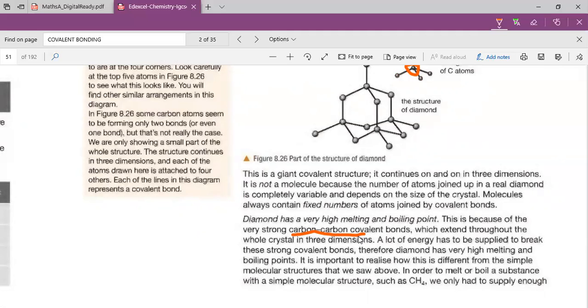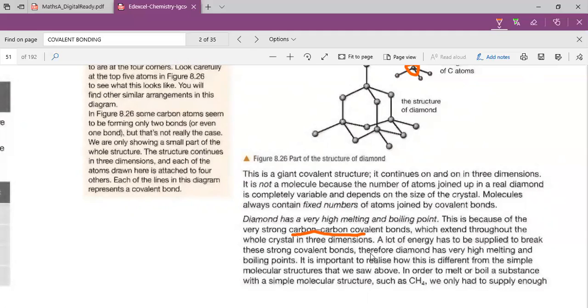And this crystal, or this 3 dimensional structure, is endless. So these covalent bonds are so many, all attracted together. So for you to break this, a lot of energy has to be supplied to break these strong covalent bonds. Therefore, diamond has a very high melting and boiling point. So this is the difference. It's important to realize this.